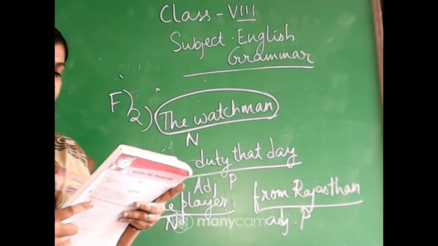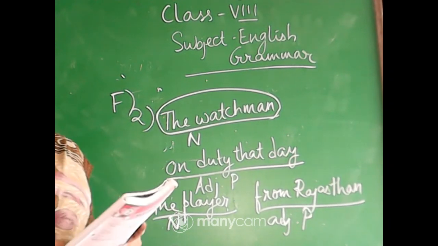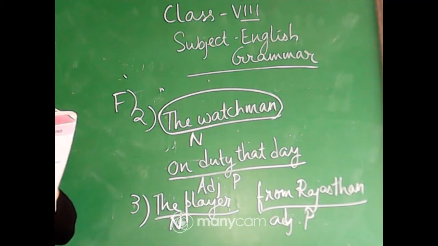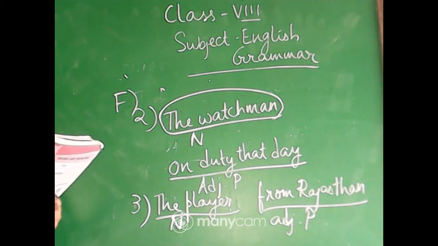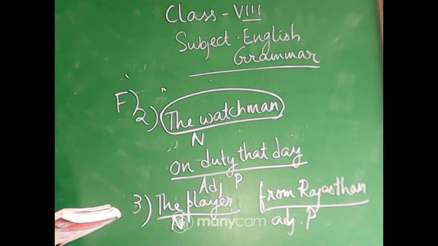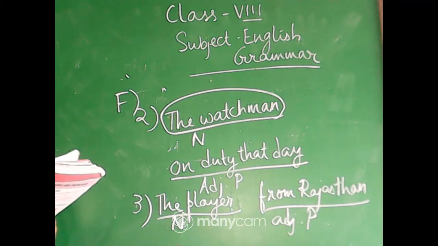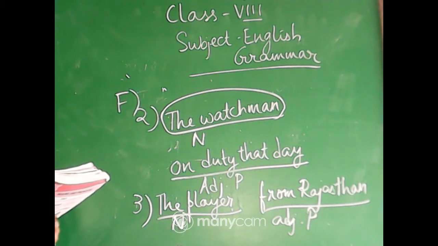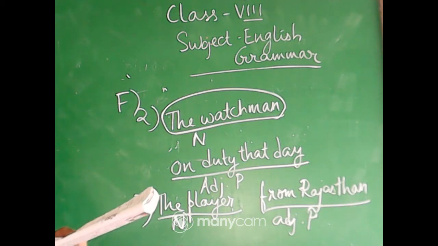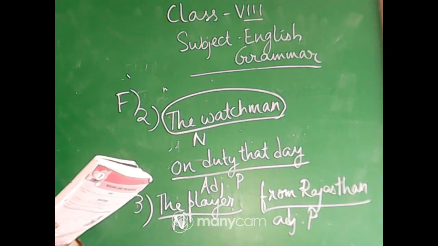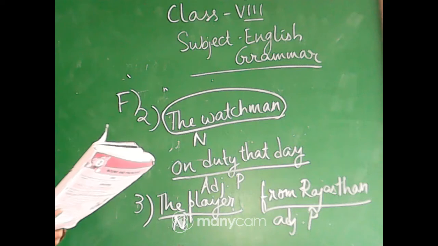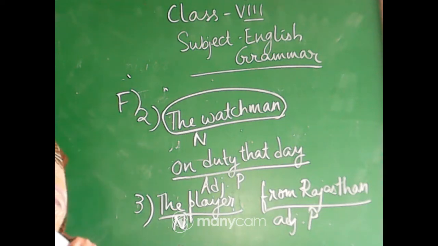The fruits, noun, from our garden, adjective phrase. Okay, the fruits, noun; from our garden is the adjective phrase. Got it? Okay. So I'm not writing number 4, you can write it. Circle the fruits and write noun, and circle "from our garden" and write adjective phrase. Now come to adverb phrase.